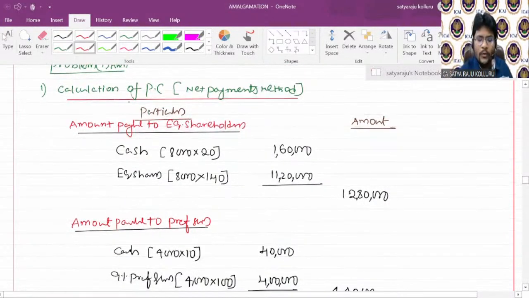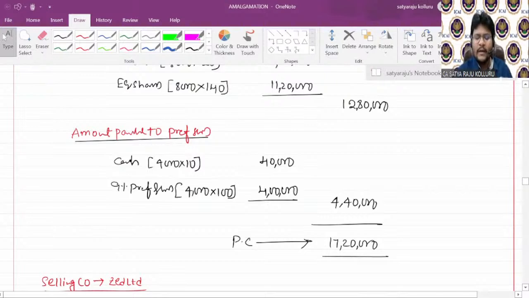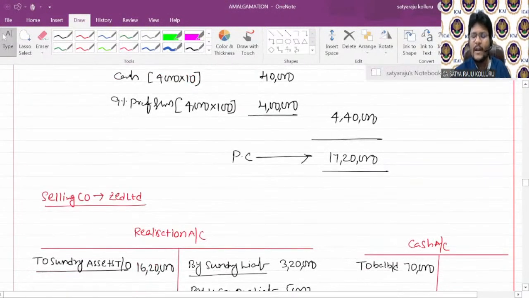Now, accounting treatment, calculation of PC. Which method here? Net payments method. Amount payable to equity shareholders in the form of cash is 20 for each equity share, and we are issuing one equity share. Each equity share is 140 rupees, that is 8,000 into 140, 11,20,000. In total we got 12,80,000. Now coming to preference shareholders, we are paying cash of 10 rupees for each share, and each preference shareholder is also getting one preference share. So total for preference shareholders is 4,40,000 and PC is 17,20,000.